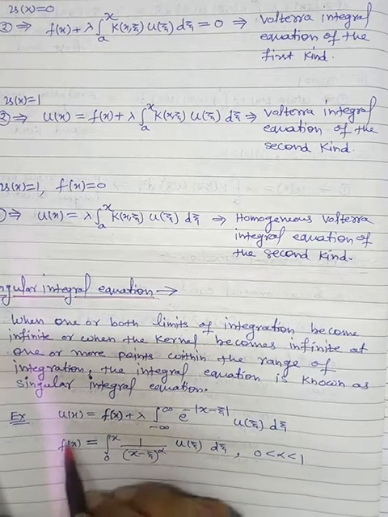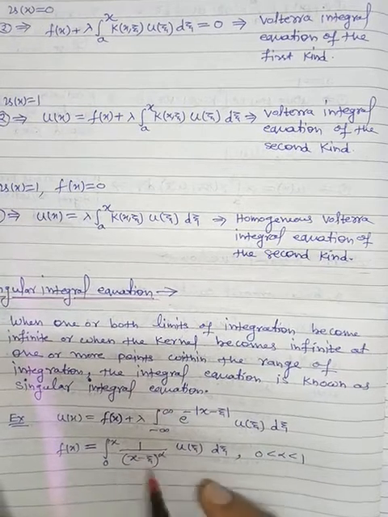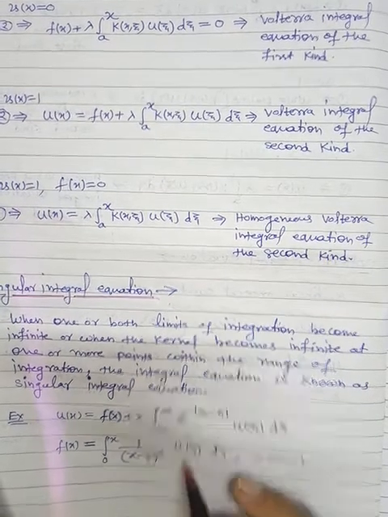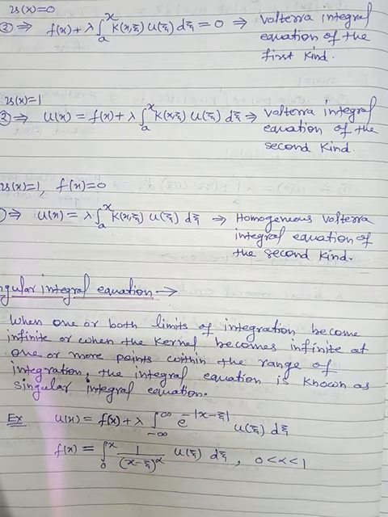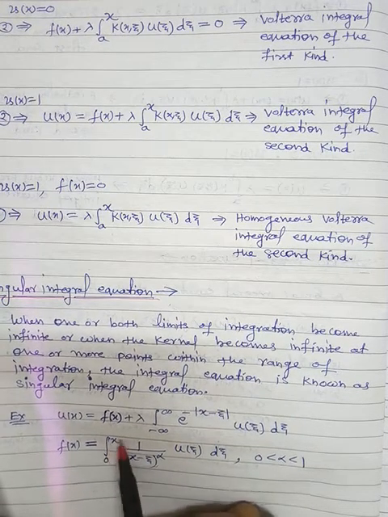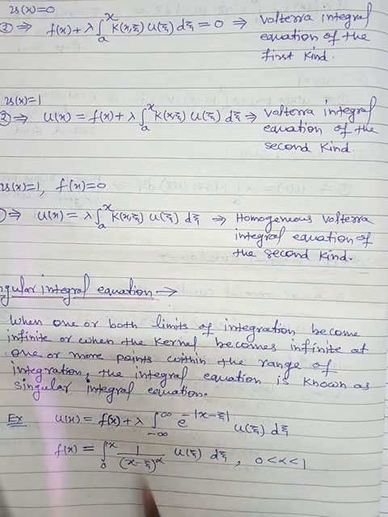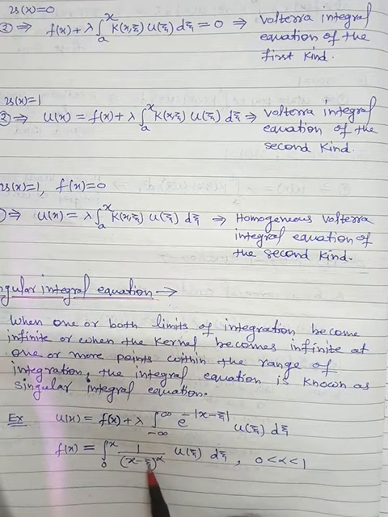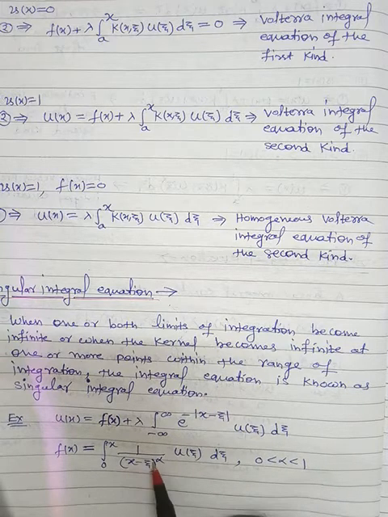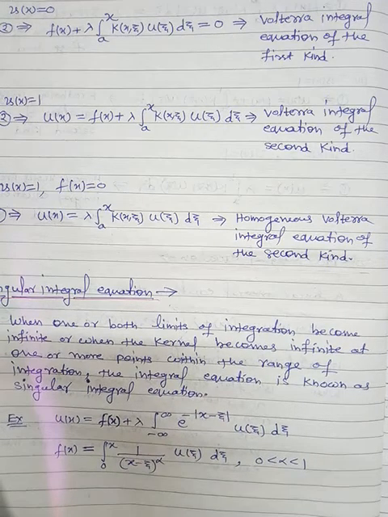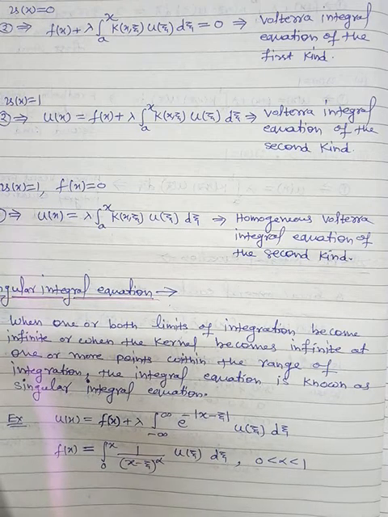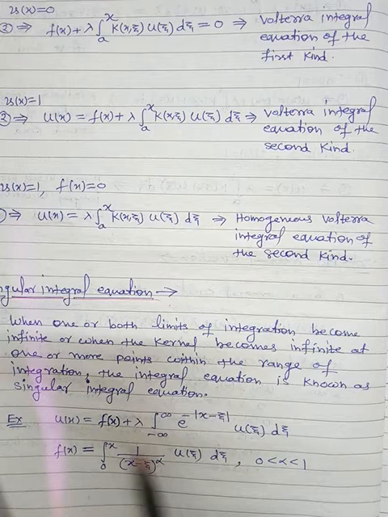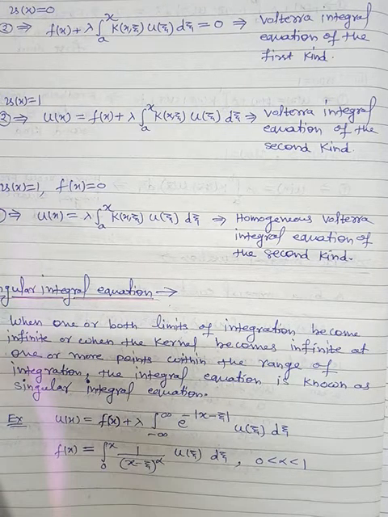In the second example, f(x) is equal to the integral from 0 to x of 1 by (x minus xi) raised to the power alpha, u(xi) d xi, where alpha is in between 0 and 1. So here you will see when you put the upper limit x, because xi is the parameter, when we put xi equal to x, this will become 0. That means 1 by 0 is infinite because alpha is in between 0 and 1. So that's why the kernel will become infinite, and that's why this is a singular integral equation.